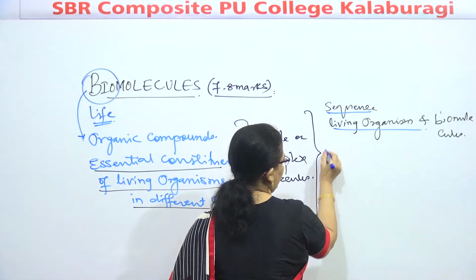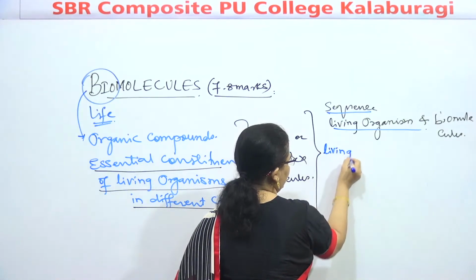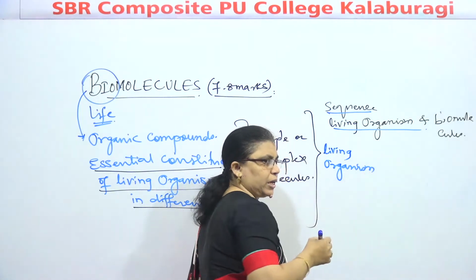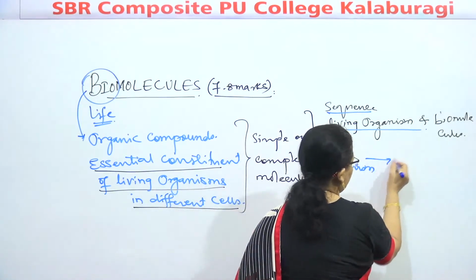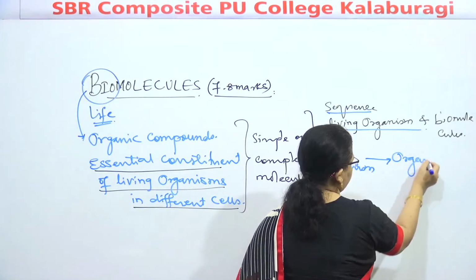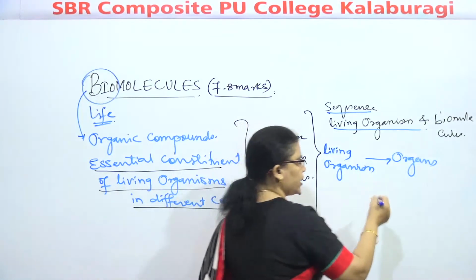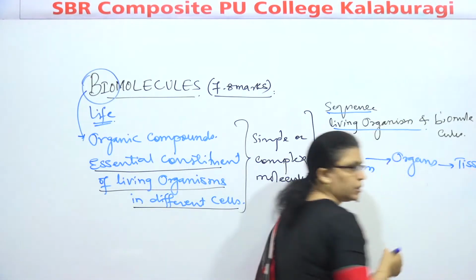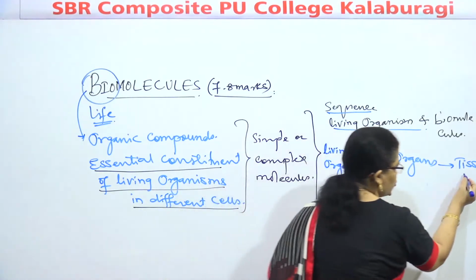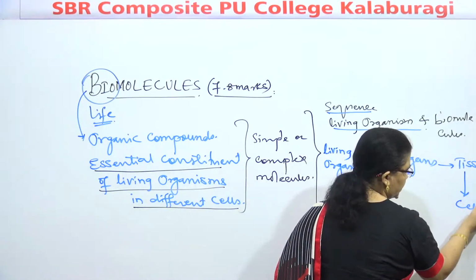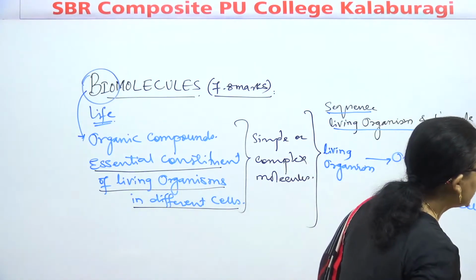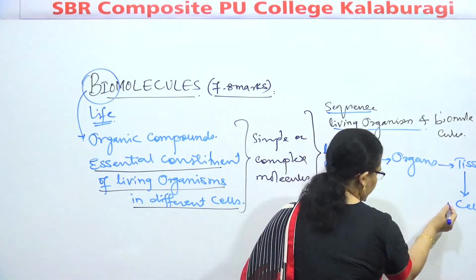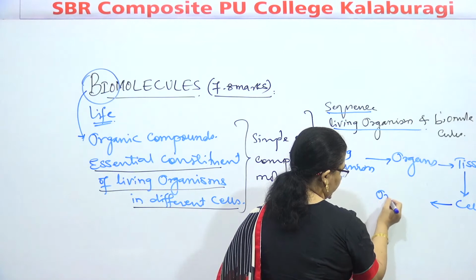So here, we'll start from the living organism. Living organisms are related with organs. Correct? They are further related with what, children? Tissues. Then tissues to cells. Is it visible to you? Tissues to cells. Correct? Cells to organelles.